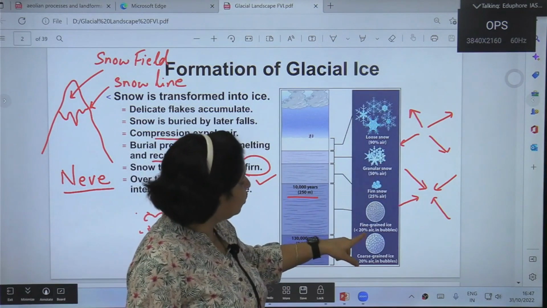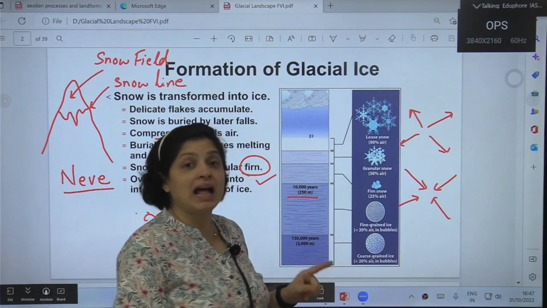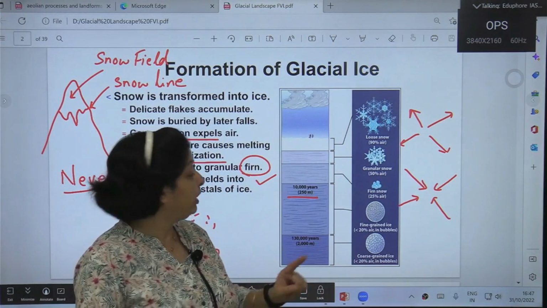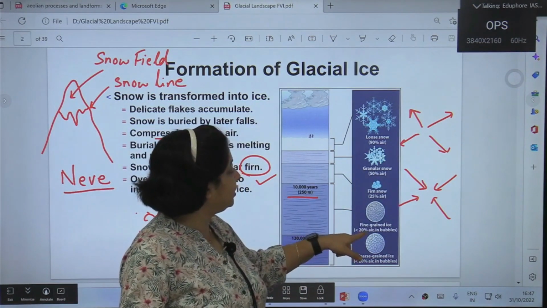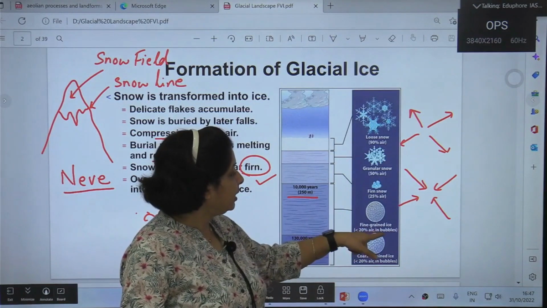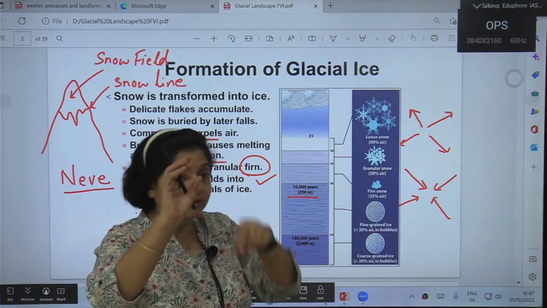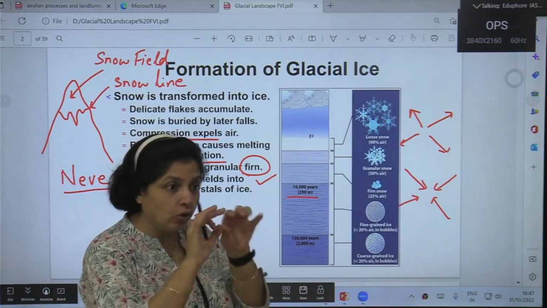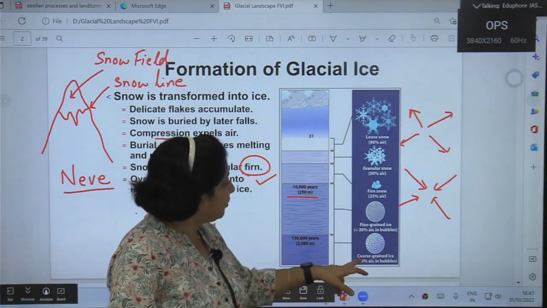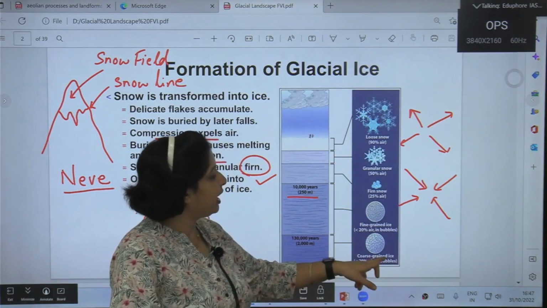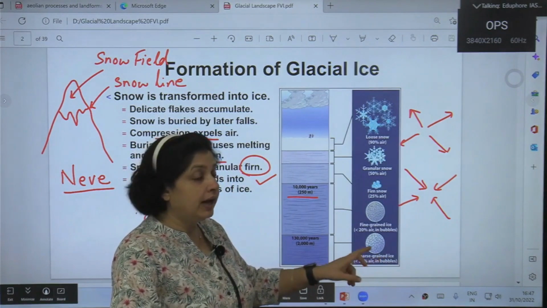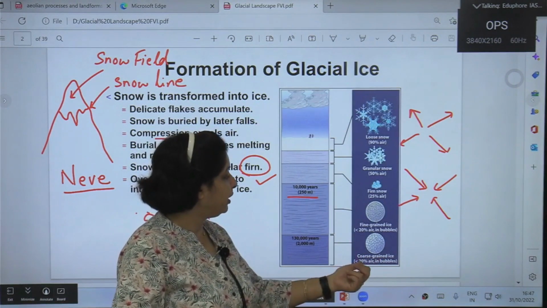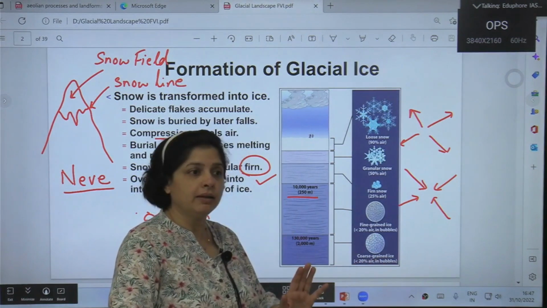Below firn snow we have fine grained ice, which has less than or equal to 20% air, and that too in air bubbles. No free space of air is present. Below it we have coarse grained ice, again with less than 20% air, in bubbles.